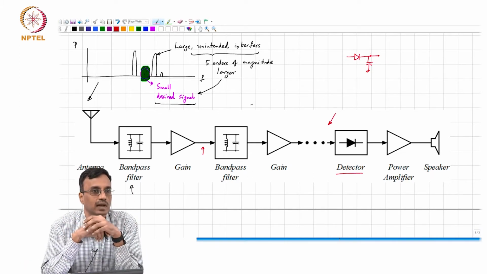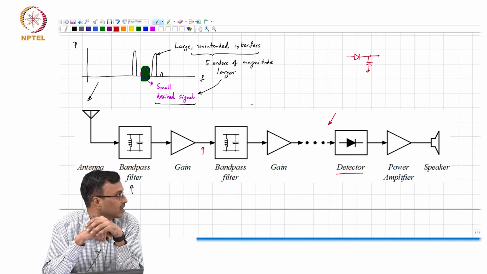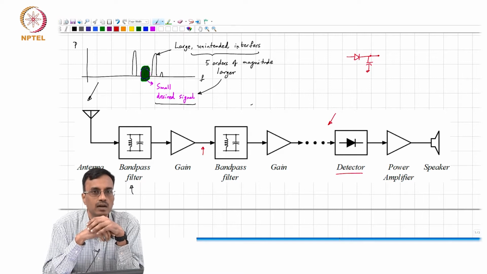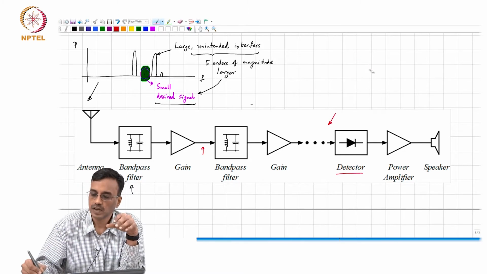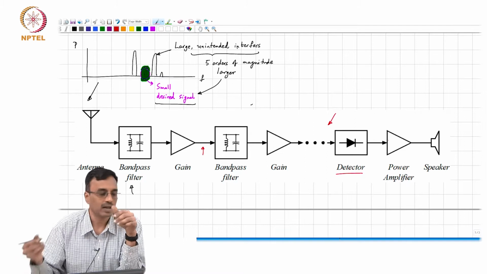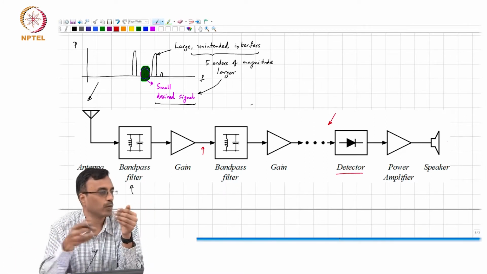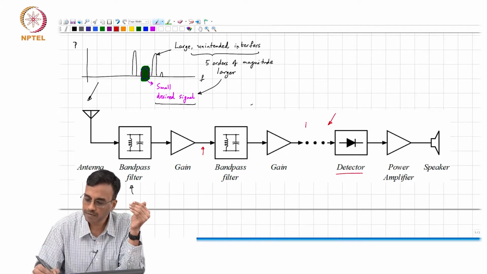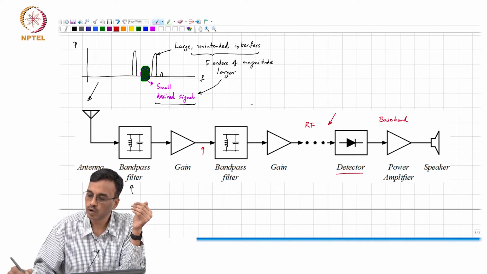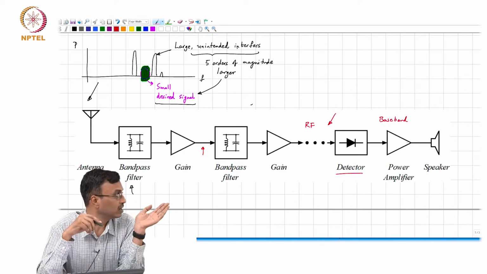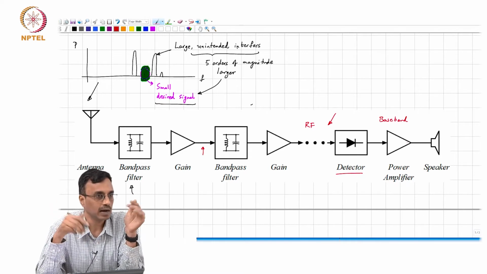Right, this is basically an envelope detector, right? So once you detect the envelope, you have the baseband signal here, and then you go into an audio power amplifier. So this is all RF, and this is all baseband, and you go into an audio power amplifier, which drives the speaker, right?